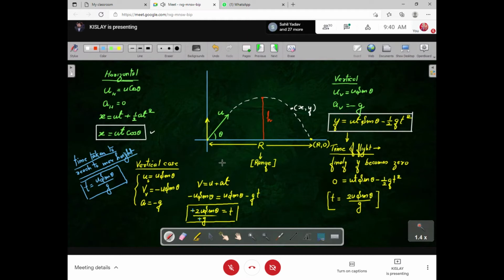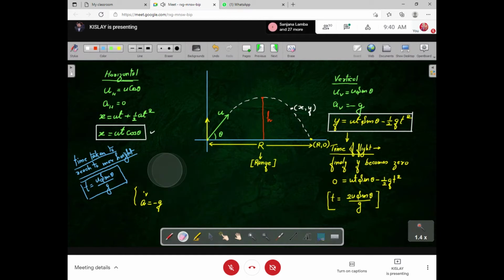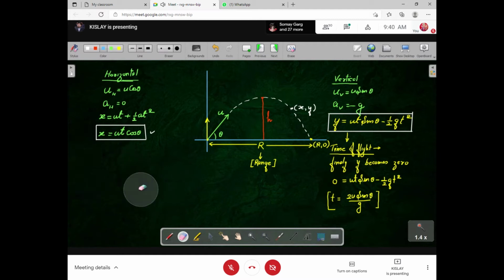See, now we have to move further for the next step. We have calculated here the time of flight. It means for this time interval, it has to stay in air. It means after this time, it touches the ground.